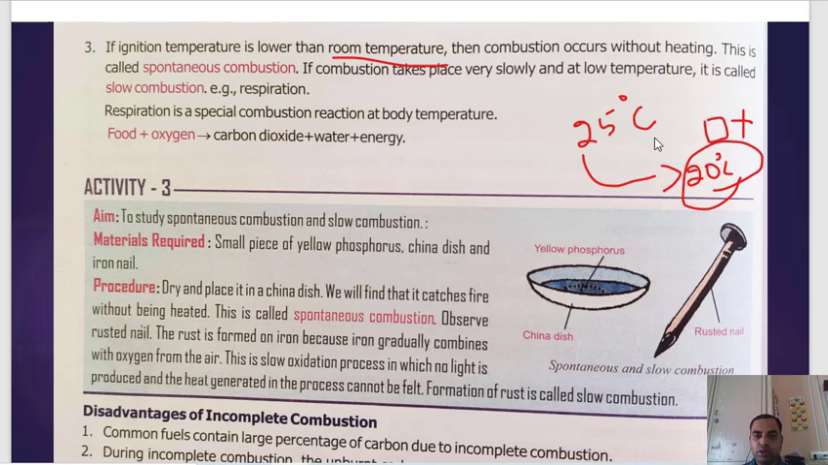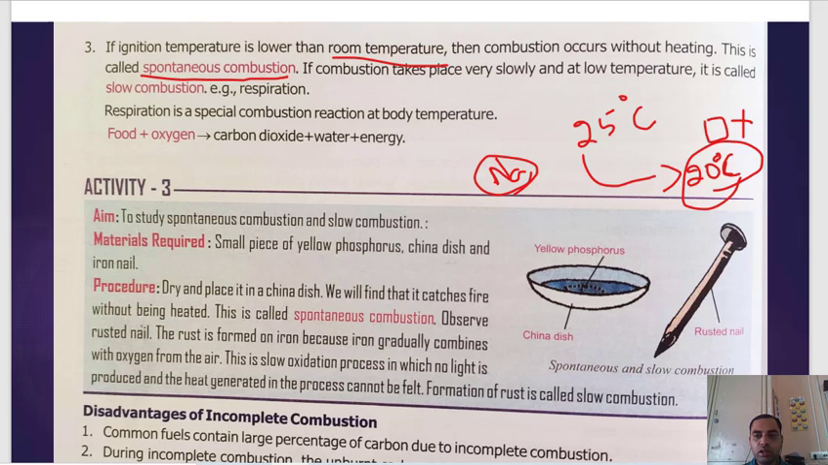See the temperature difference. Your room temperature is 5 degrees more than this substance's ignition temperature. So it will start burning itself. That is why you need to keep it in some other medium. That is why sodium is kept inside kerosene. If ignition temperature is lower than the room temperature, then combustion occurs without heating. This is called spontaneous combustion.